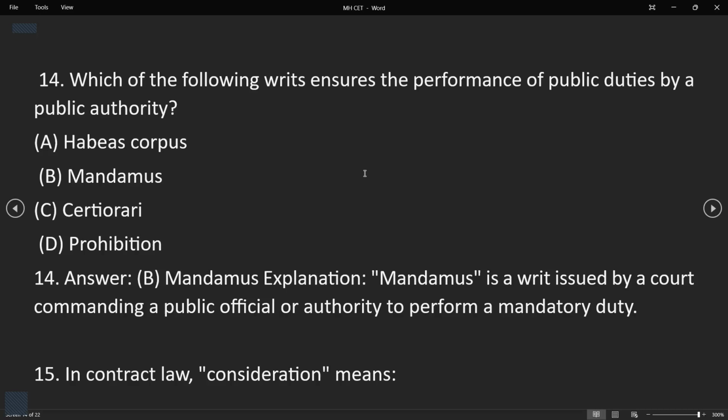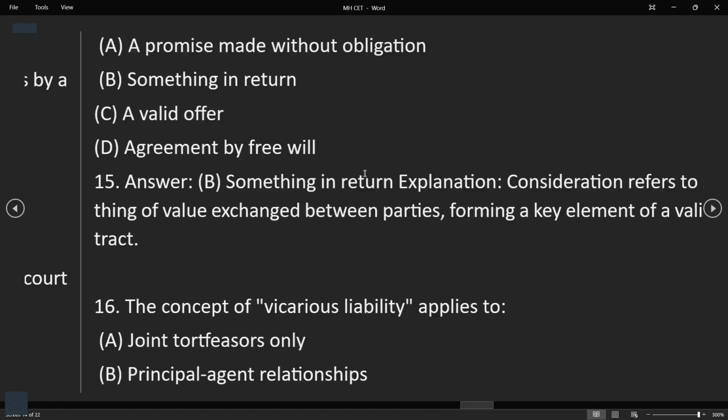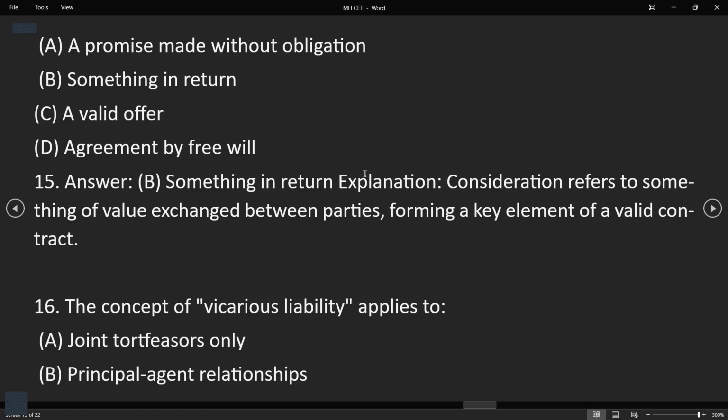In contract law, consideration means: a promise made without obligation, something in return, a valid offer, or agreement by free will. So consideration means something in return. For example, you are buying vegetables from a vendor, so the vendor is getting money in return. That's what consideration means in a contract. Consideration refers to something of value exchanged between parties, forming a key element of a valid contract.